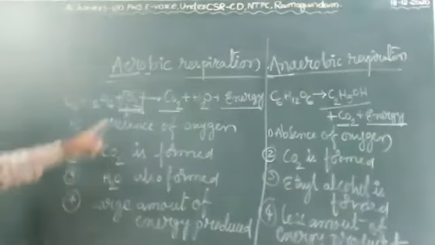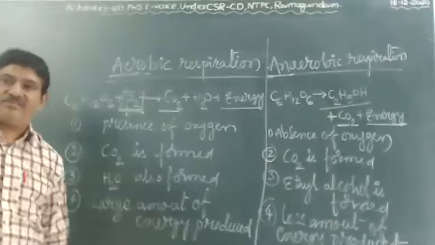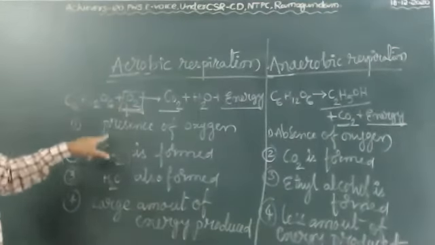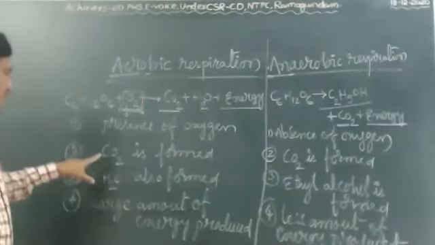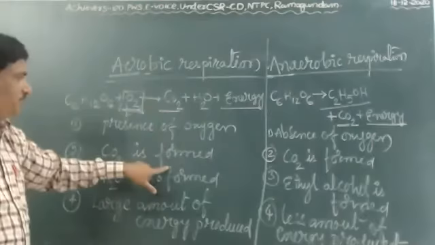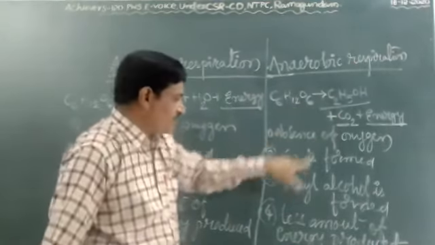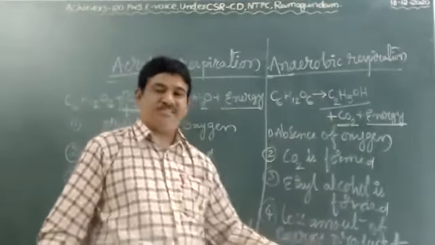Like this, you write aerobic and anaerobic respiration differences with the help of the equation. Just learn the equation. Aerobic means presence of oxygen, anaerobic means absence of oxygen. Here carbon dioxide and water are formed and a large amount of energy; here ethyl alcohol and carbon dioxide are formed, and less energy.